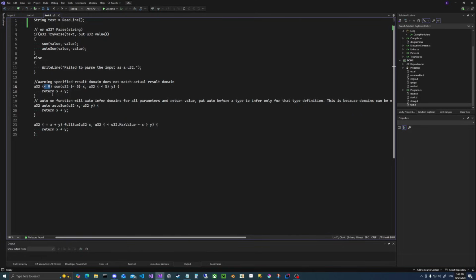And so that's a compiler warning, because if you reduce it, then it can do more. You don't have to have as many if statements. But this isn't the best way to do it. There's another warning here. We're telling the compiler that the result here is only less than 9. But less than 9 relative to what?